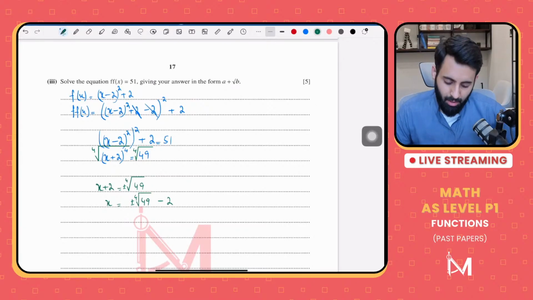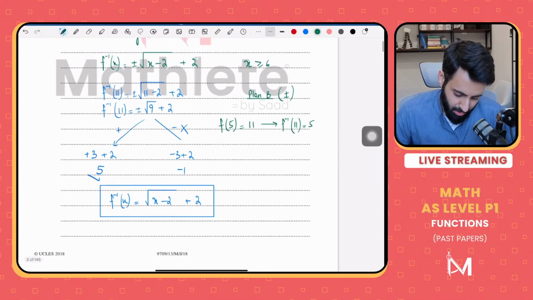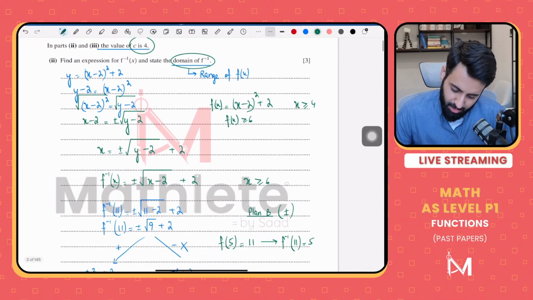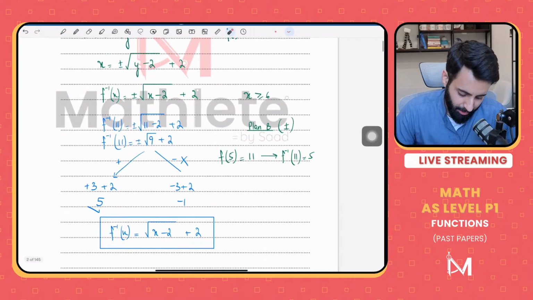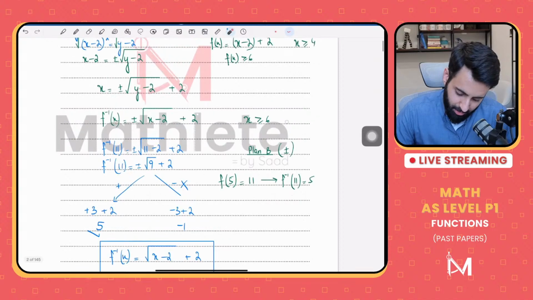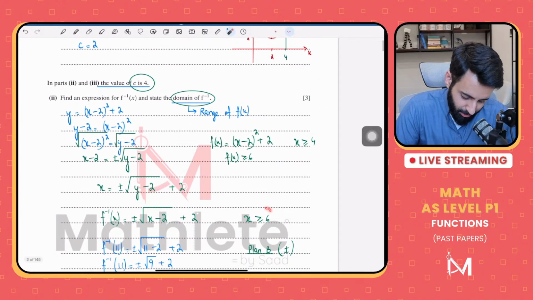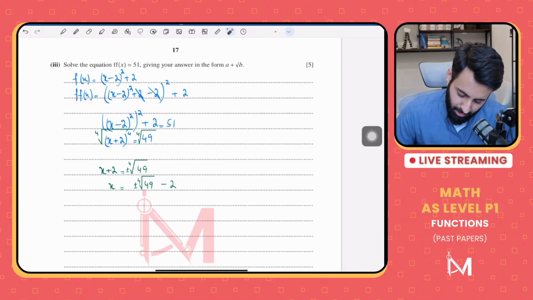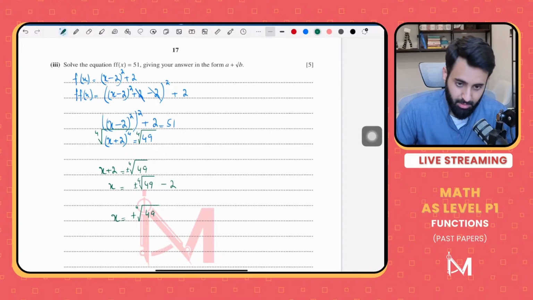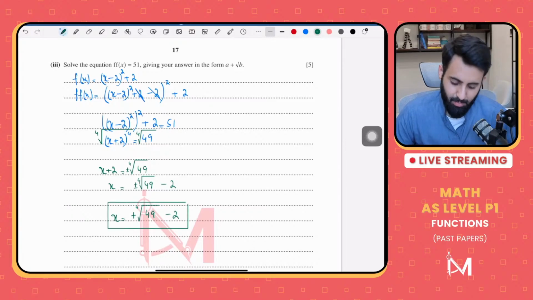Let's see. What was the range of f? The range of f of x was greater than or equal to 6. Okay. And also, what was the domain? The domain was greater than or equal to 4. So obviously, we're going to go with the positive value, not with the negative value. So that means x is equal to the positive fourth root of 49 minus 2. That's the answer. There you go.